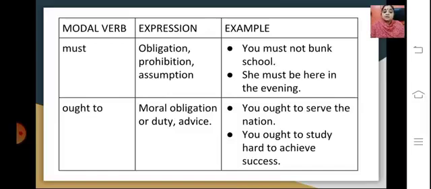Ought to expresses a moral obligation or duty or an advice. So here you ought to serve the nation. It's a moral obligation that you serve the nation. You ought to study hard to achieve success. It's an advice given. So ought to here is used as a moral obligation or a duty also.